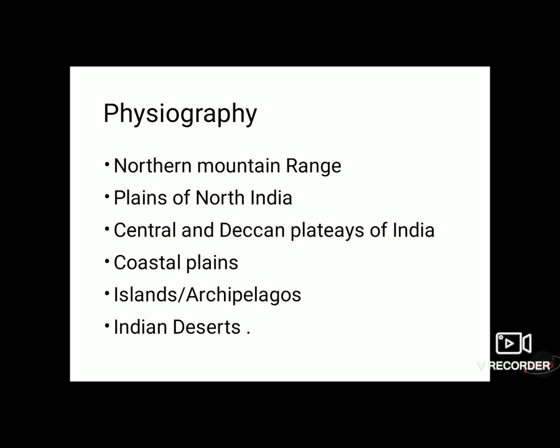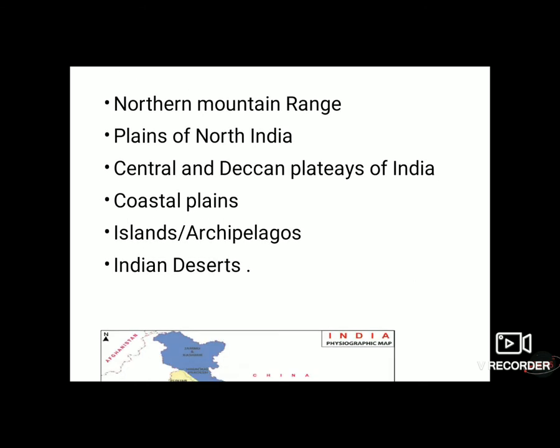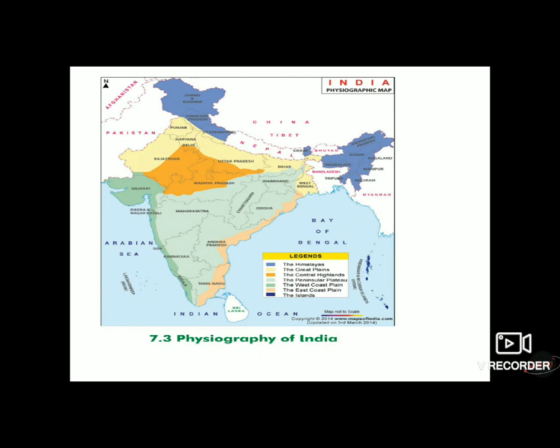That means variations of landforms. Different types of landforms are available in India. First, we are going to learn about the northern mountain ranges.